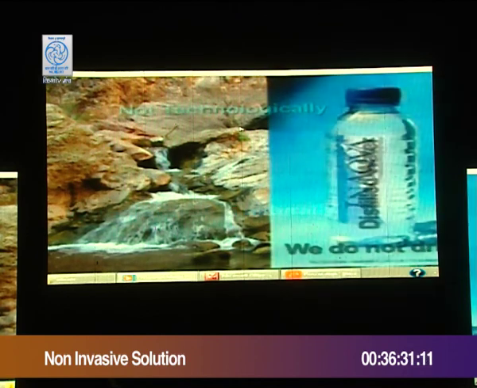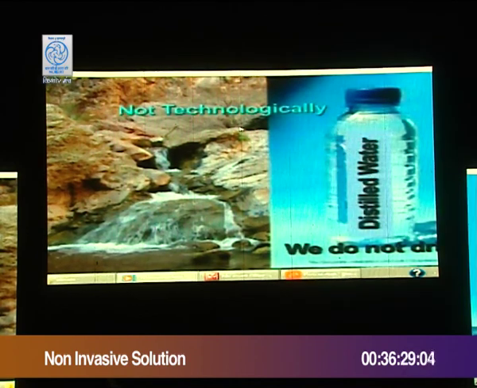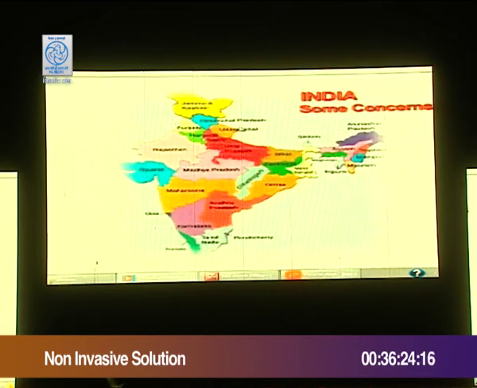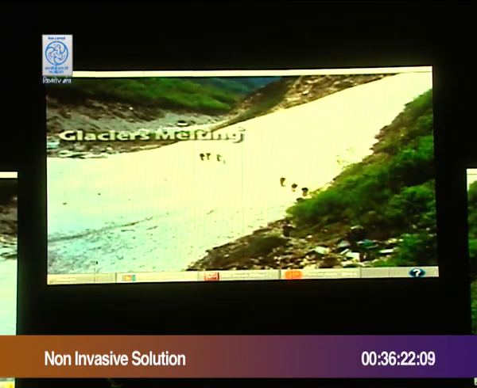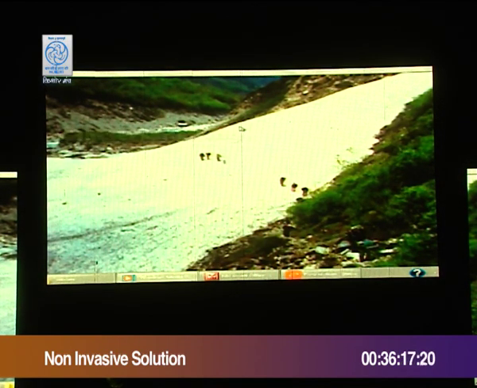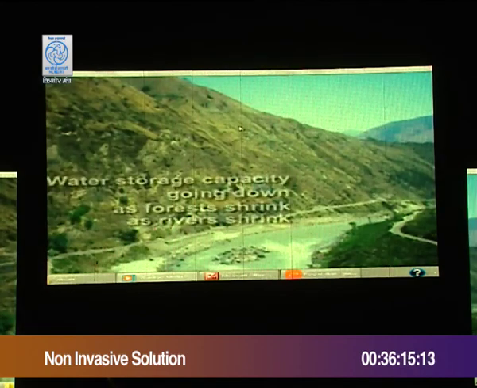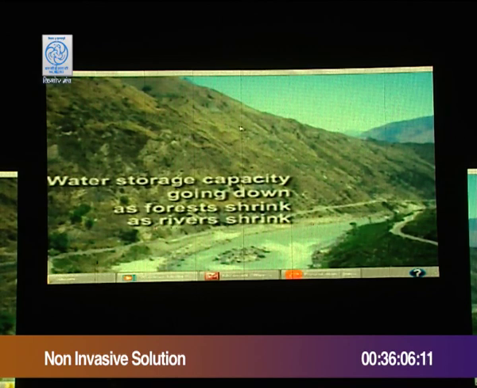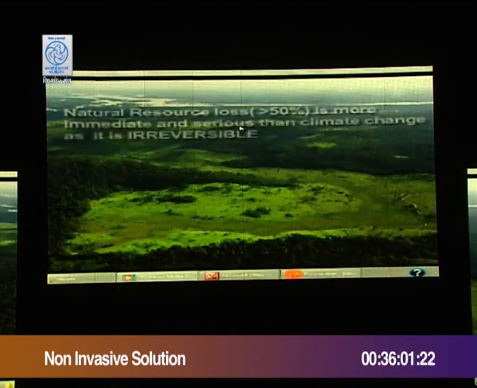Mineral water is rich in nutrients and trace elements that we all need. All these natural resources like glaciers, rivers, original forests are created by millions of years of evolution. Their loss is irreversible. Life is intrinsically linked to natural resources through evolution. But we are losing them very fast.